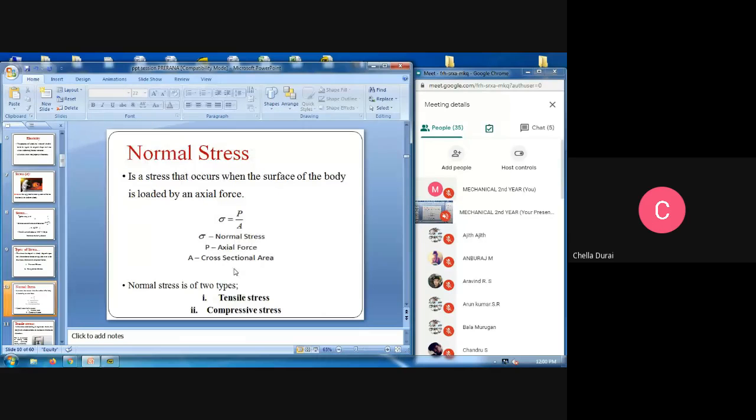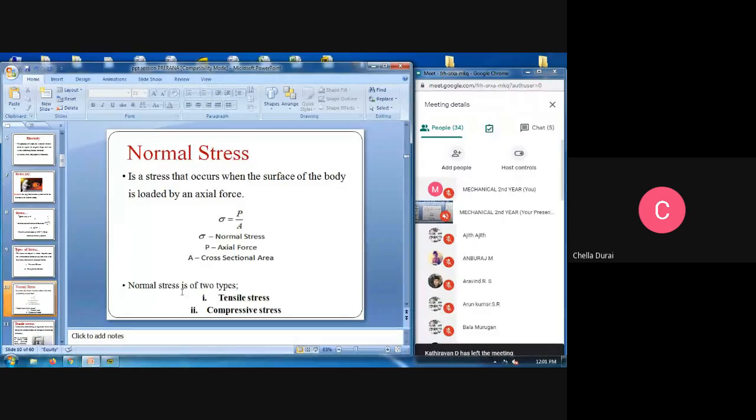The normal stress is a stress that occurs when the surface of the body is loaded by an axial force. That is, you are applying the axial force on the particular component. That is called the normal stress. Normal or nominal stress: stress is equal to load by area. Normal stress is the axial force divided by the area, where area is the cross-sectional area.